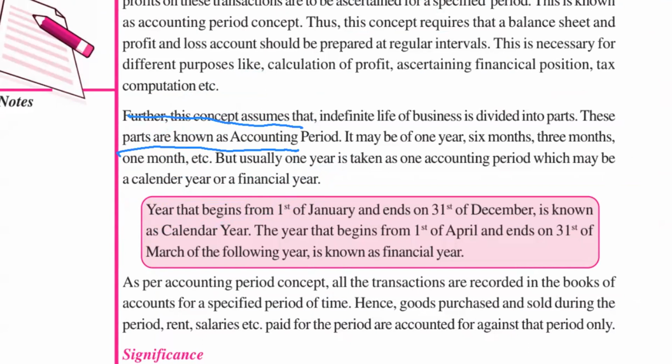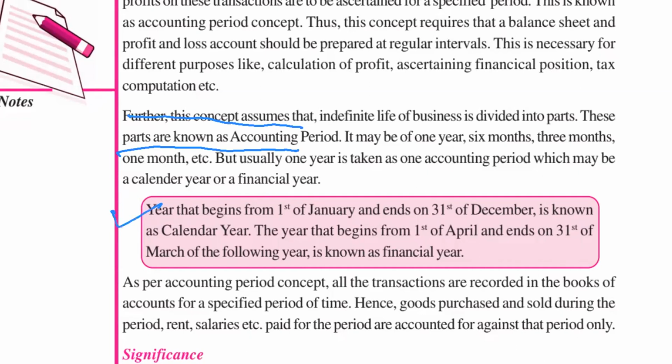Suppose you started a business now. You are not calculating your profit every year. You are waiting that when my business closes down, I will calculate profit at that time only. Is it justified? No, we are always assuming that our business will continue for a long period of time. So what we will do, we will calculate our profit and loss every year. This is called the accounting period.